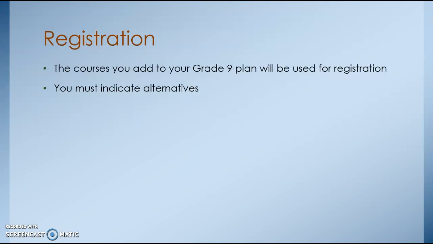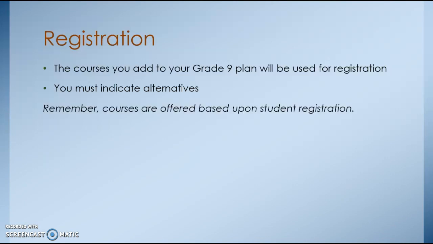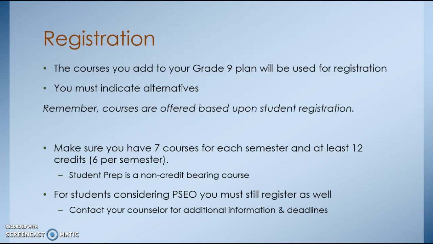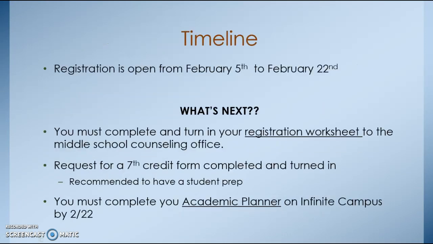You must indicate alternatives. Courses are offered based on student registration. If you sign up for an elective, it isn't guaranteed to run, which is why we need alternates. Double check your grade 9 work and make sure you have 7 courses for each semester and at least 12 credits, 6 per semester. For students considering PSEO, you must still register as a full-time student, but you must talk to your counselor. So here's the timeline.